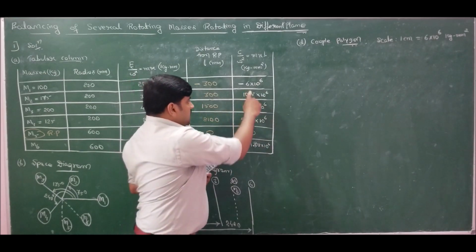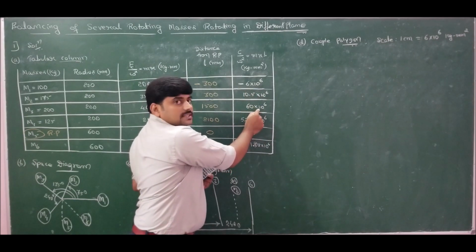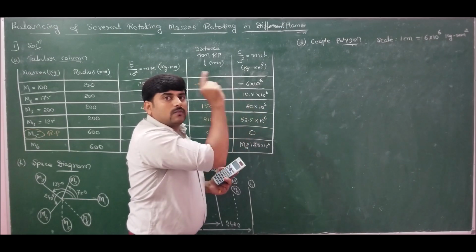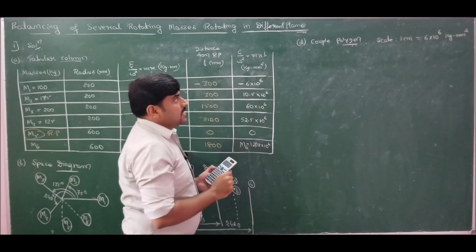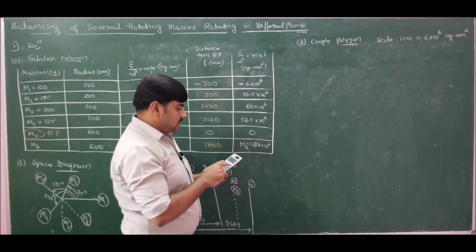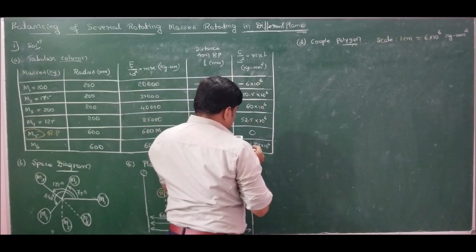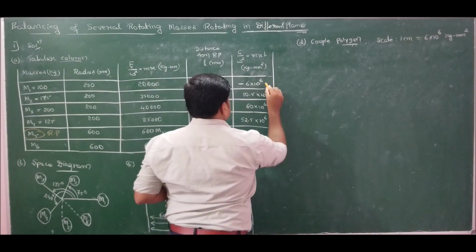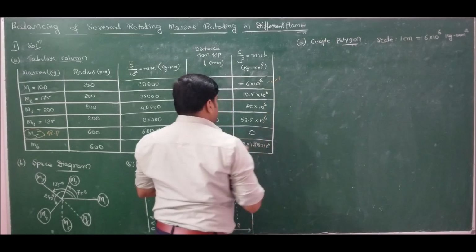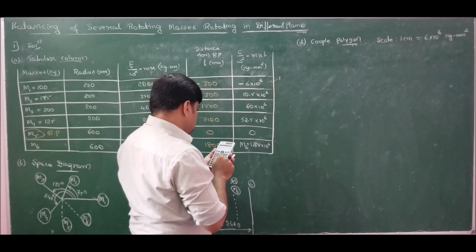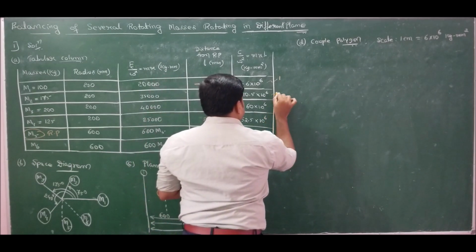Here the maximum value is 60 into 10 to the power of 6. So 60 into 10 to the power of 6 is equal to 10 centimeters. How much is for 1 centimeter? For 1 centimeter it will be 6 into 10 to the power of 6. So if I divide, this will become 1 centimeter. This will become 1 centimeter. Next we have 10.5 by 6, which is 1.75 centimeter.